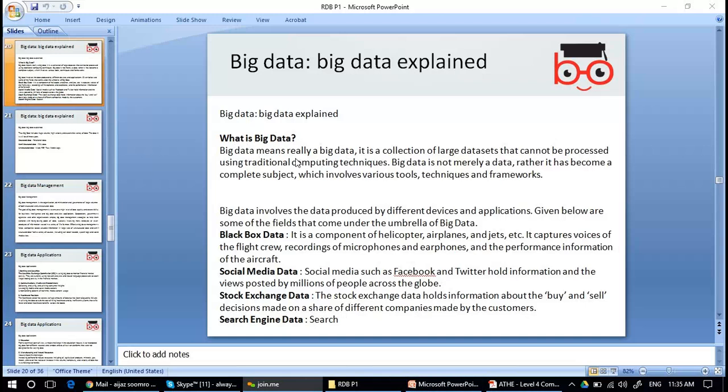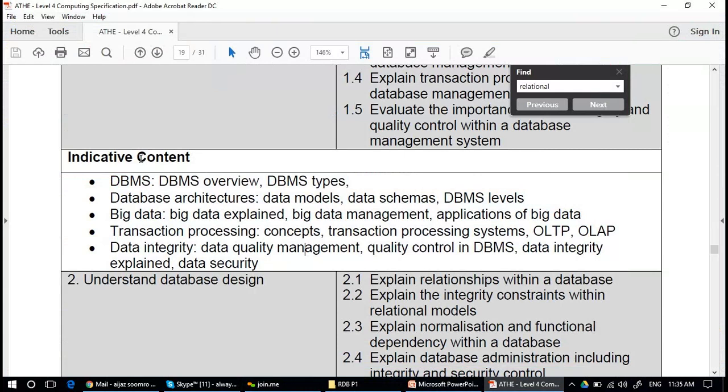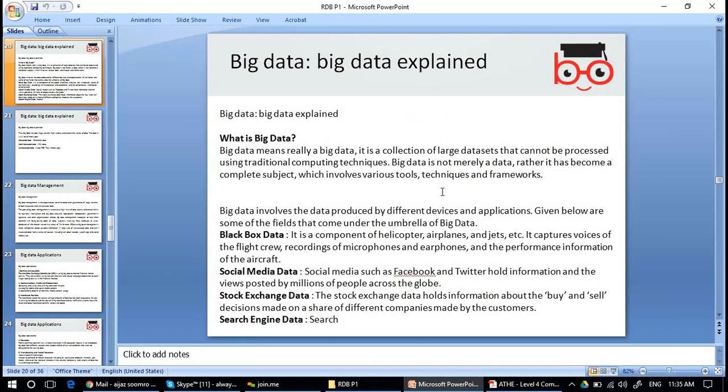I'm going through it topic by topic: we did the database overview, then database types, data models, data schemas, and database management system levels. The next topic is big data, which is basically really big data. So let me go through big data as well.